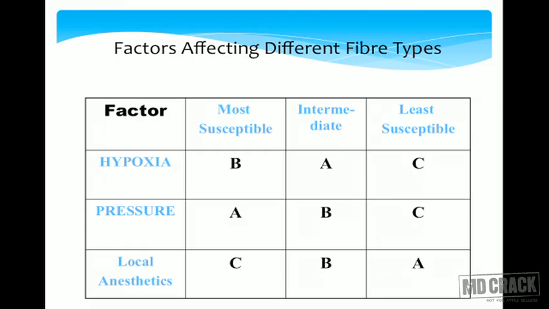Now, different types of nerve fibers have different sensitivity. We can say that some are more sensitive to hypoxia, some are more sensitive to pressure, and some are more sensitive to local anesthetics. As you can see in this table, type B fibers are the ones more susceptible to hypoxia, followed by the A fibers, and the least susceptible are the C fibers. When it comes to pressure, A type fibers are the more susceptible ones. But when it comes to local anesthetics, C type fibers, which carry slow pain and temperature, are the most susceptible to anesthetics.